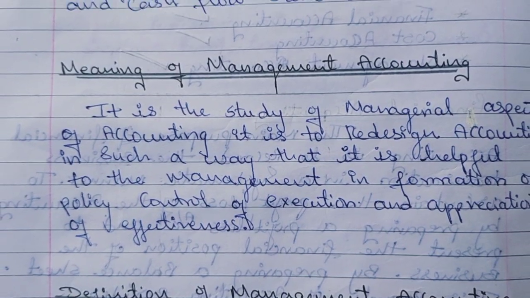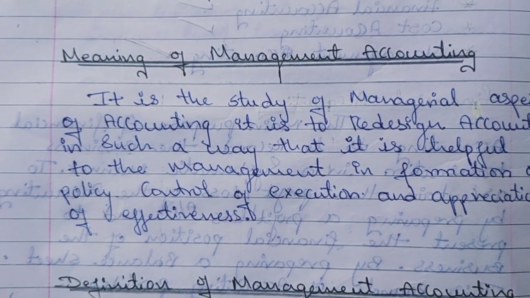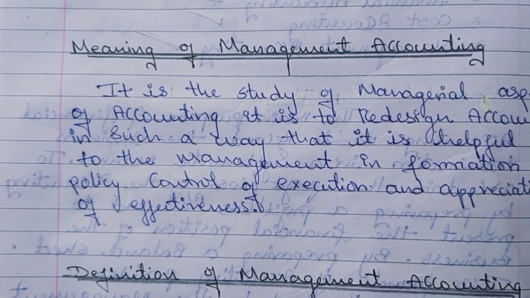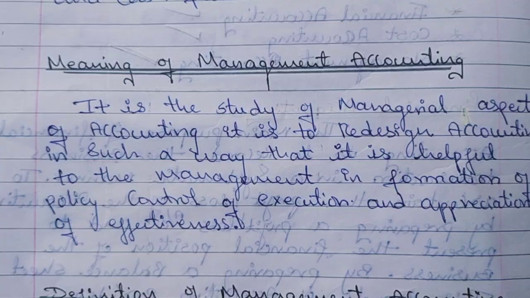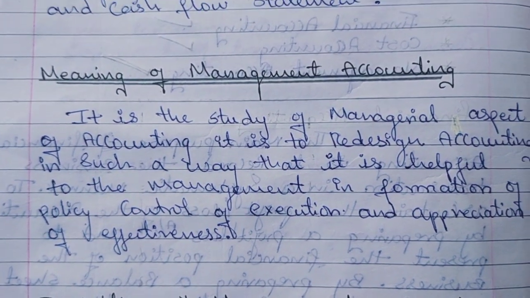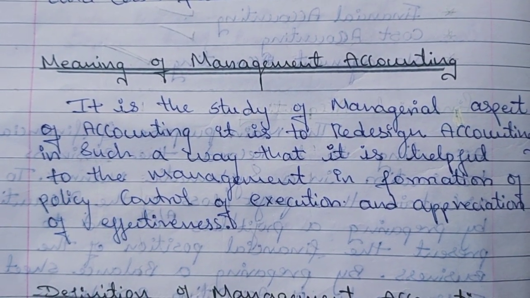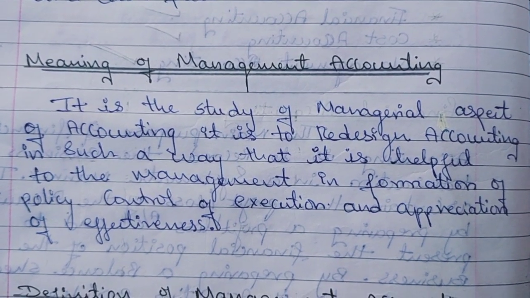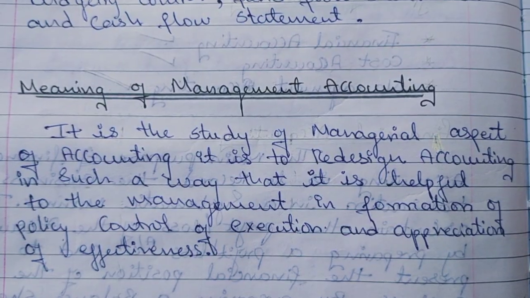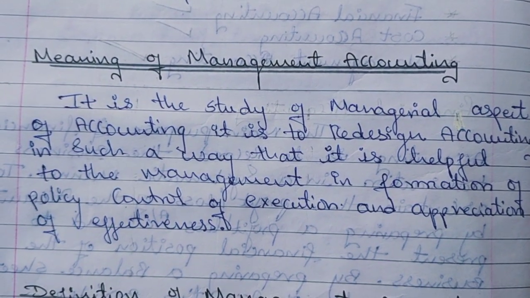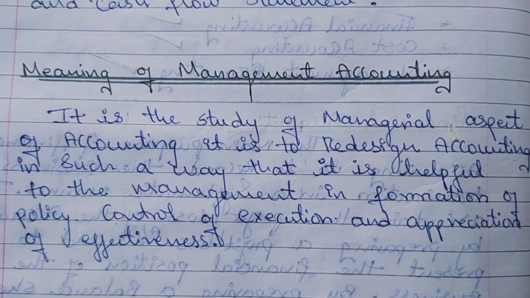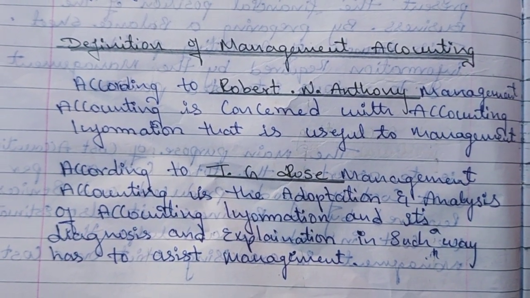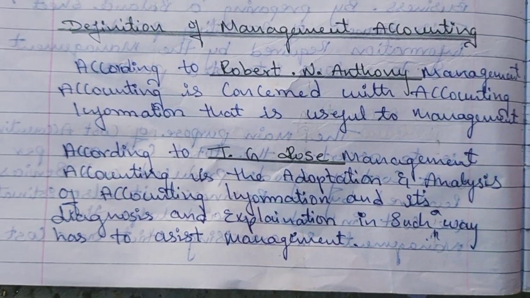In simple terms, management accounting is nothing but planning, controlling and taking better decisions for management. This is a simple meaning of management accounting, and it will also be asked in 2 marks theory questions. Next, I'll give you a definition of management accounting. Here I have given a definition by two authors which is simple and understandable.